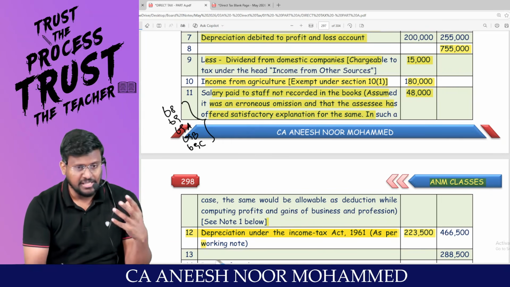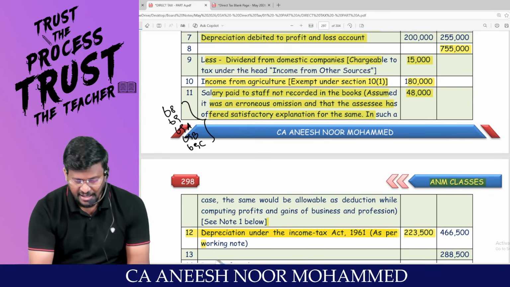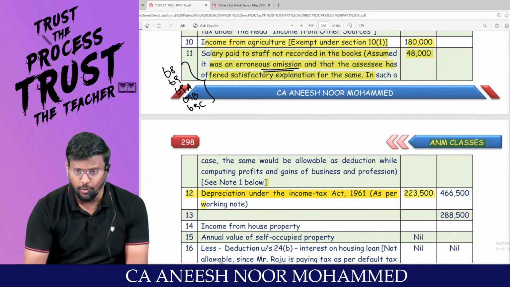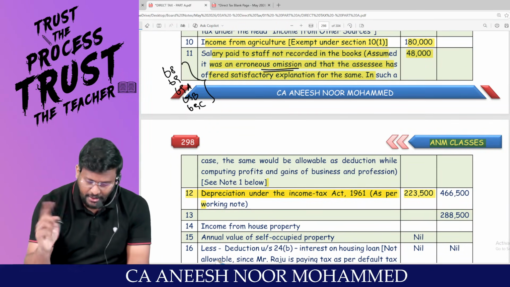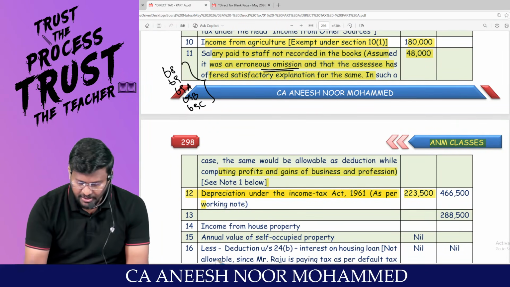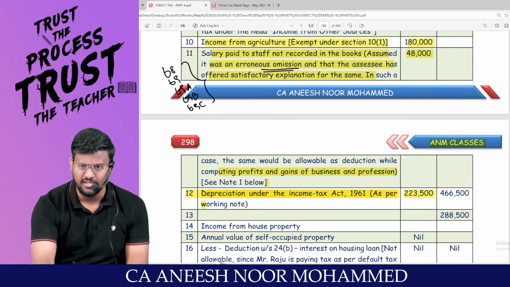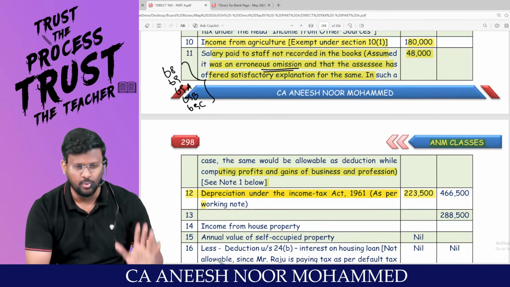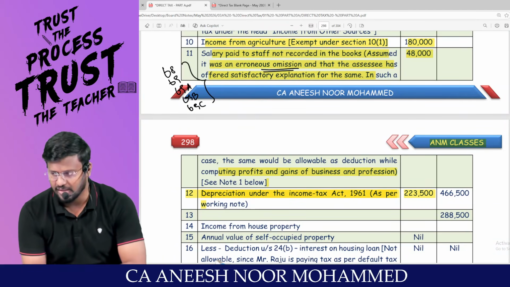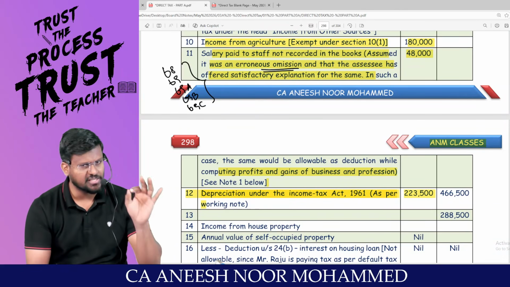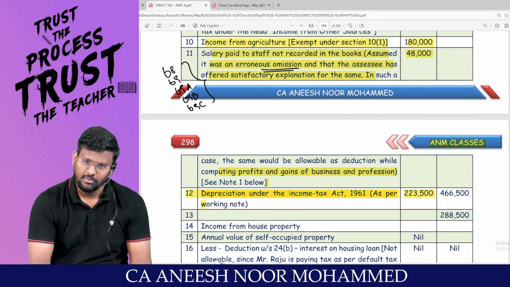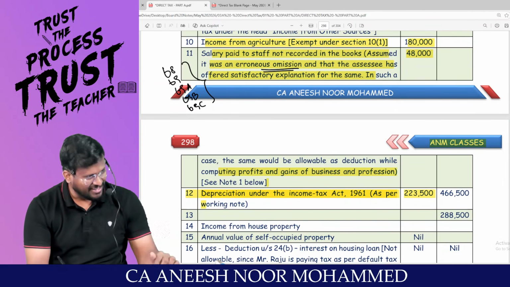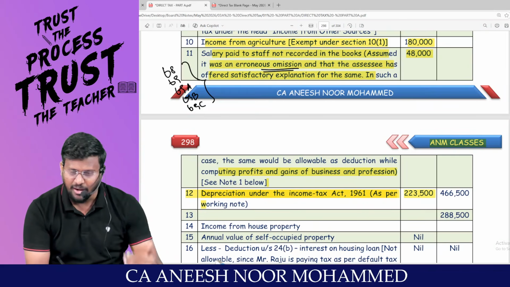But here I am assuming that it is an erroneous omission. In such a case, the same would be allowed as a deduction while computing the PGBP. These sections 68, 69, 69A, 69B, 69C and all will be connected in the chapter IFOS. So don't you worry. Now you have an understanding that the 48,000 rupees expense has not been debited to what account? P&L account. If I had debited this, now my net profit would have come down.